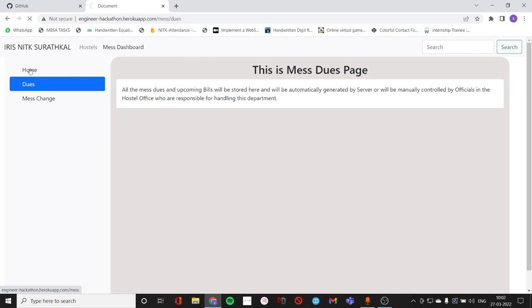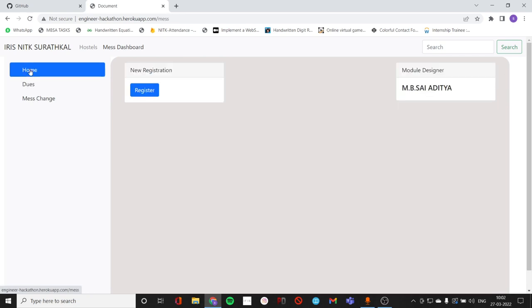What I've encountered is that even the mess fees in many colleges are not paid online, they are paid offline. Though the college fees are taken online, mess fees are still taken offline. That is something which should be made online obviously. So what I thought is we can create a mess dashboard and hostel dashboard in the official website of the college, and then we can do all the things there itself.